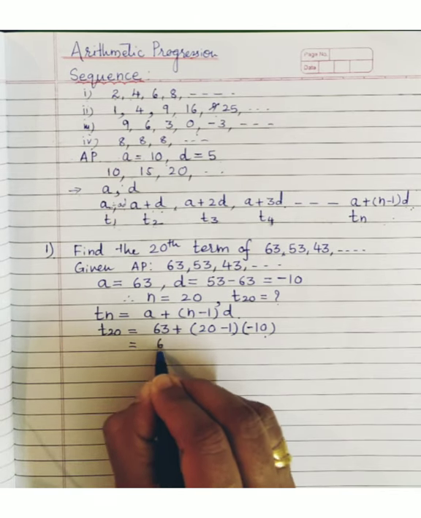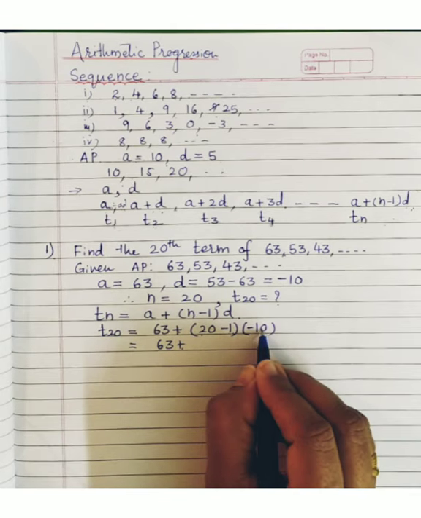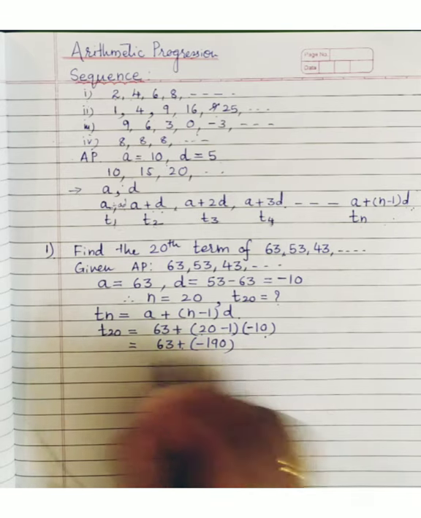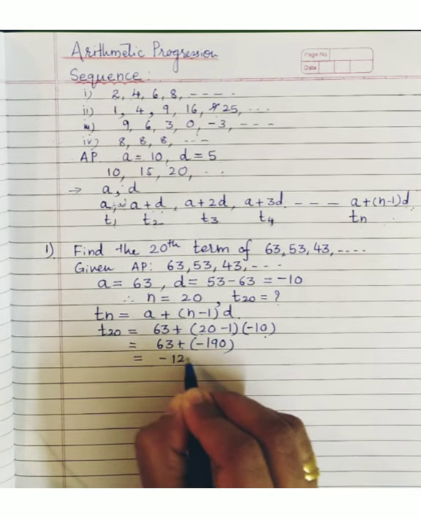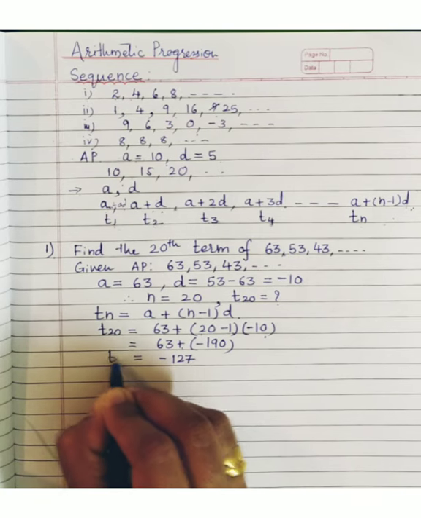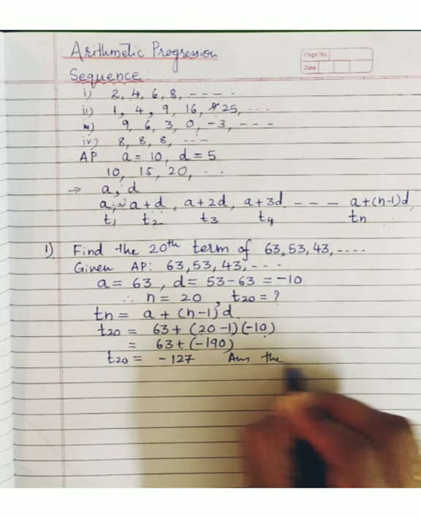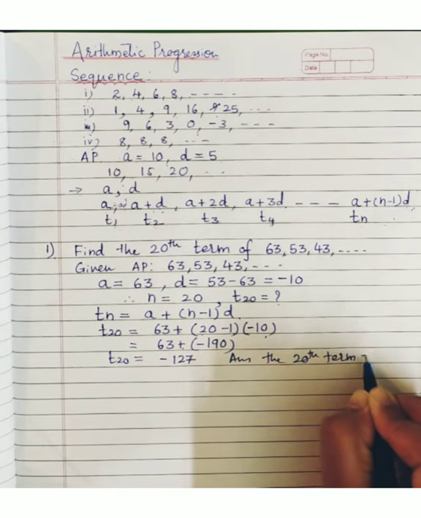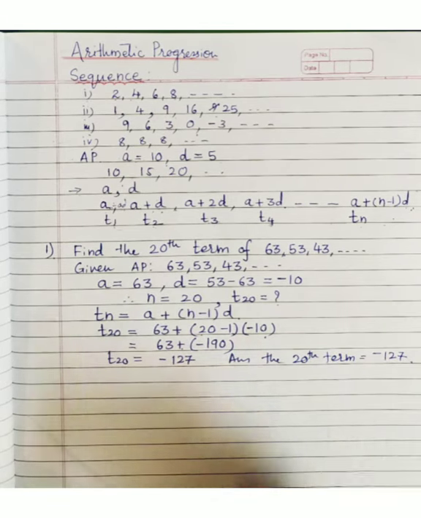You get 63 plus 19 into minus 10, so minus 190. 63 minus 190, what is the answer? Minus 127. So your answer is: the 20th term of the AP is minus 127. Clear, children?